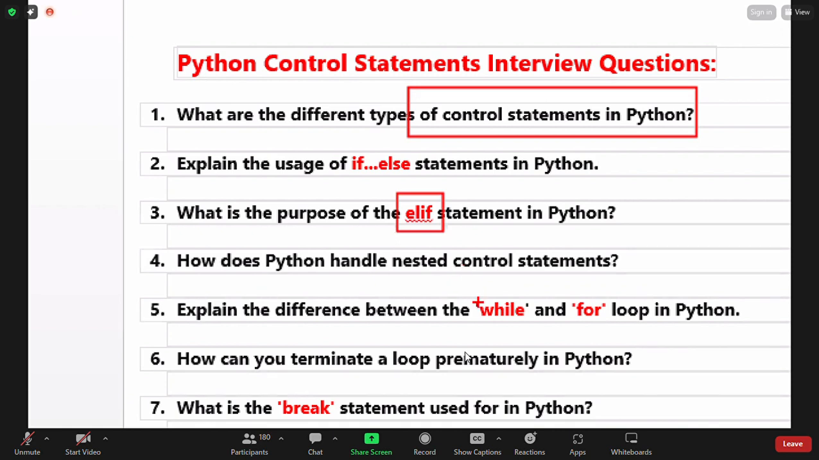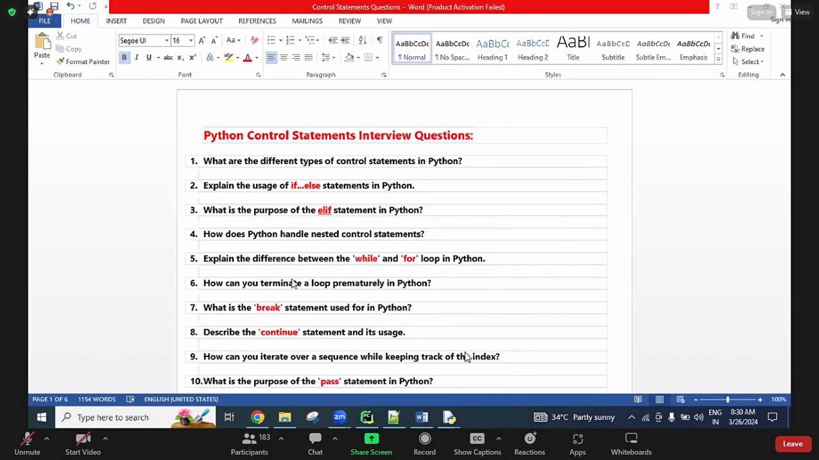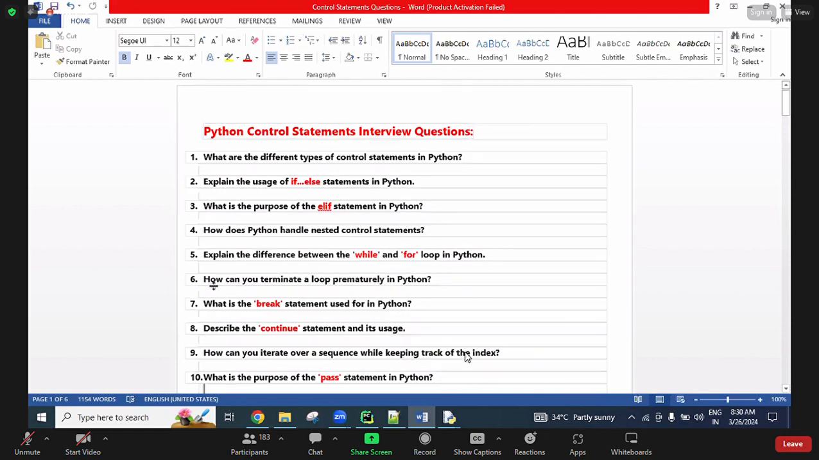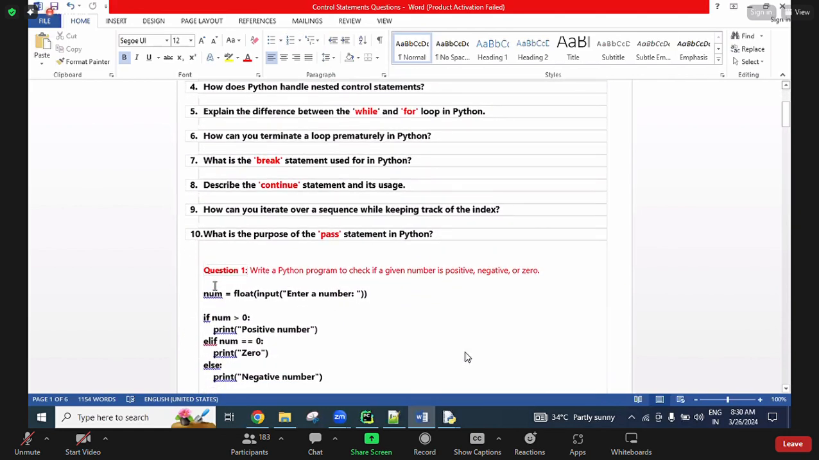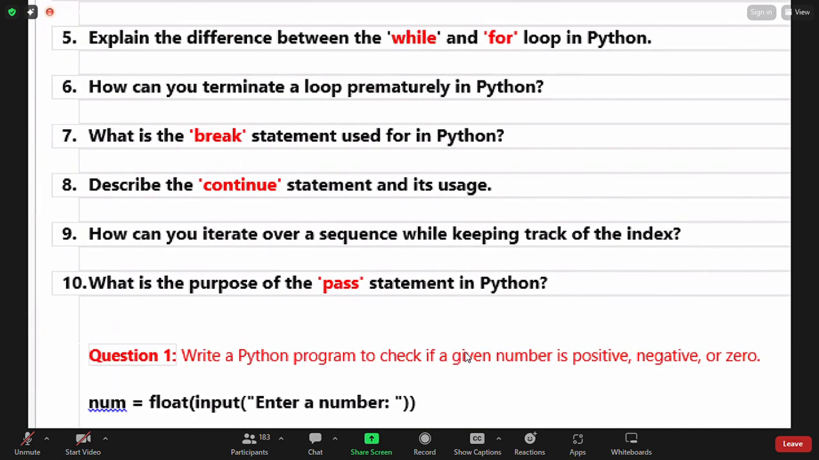Okay. Again, the difference between while and for loop. I explained all these things. Okay. How can you terminate a loop permanently in Python? Using the break keyword we can terminate. Okay, like this, a lot of questions I have given here. Now, what is the use of the pass keyword? Again, questions and answers I will also share today.